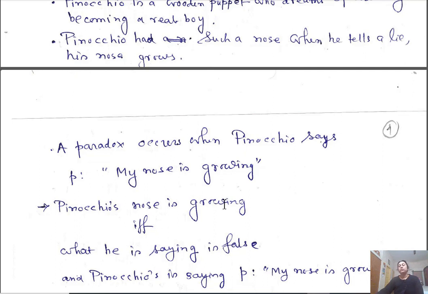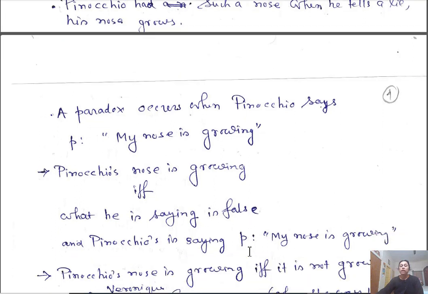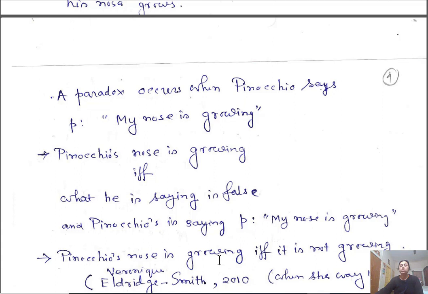So Pinocchio's nose is growing if and only if he is saying he is lying. Whatever he is saying is actually false. Therefore, Pinocchio's nose is growing if and only if it is not growing. We are getting a contradiction.